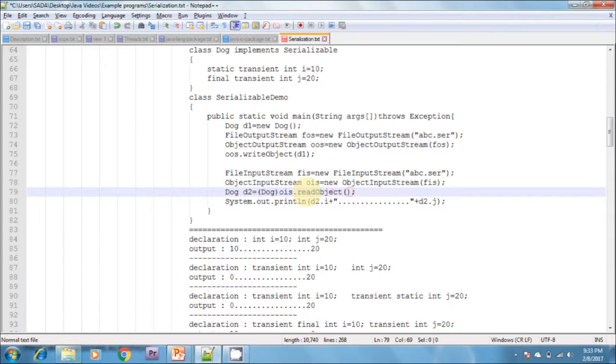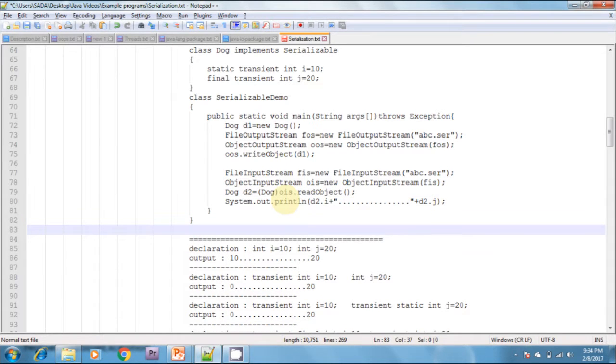Whenever we call readObject, it automatically deserializes. Now I'm printing d2.i and d2.j. Whenever we compile this program, it's fine.